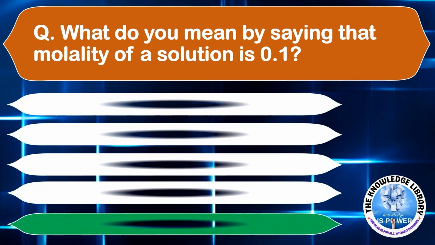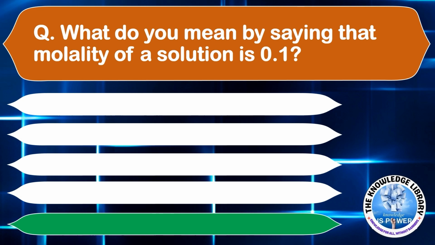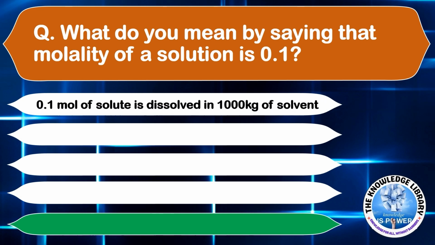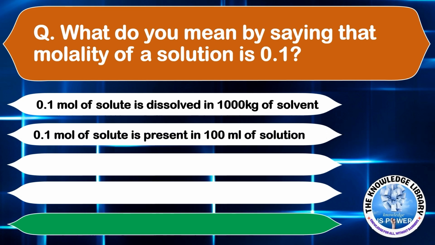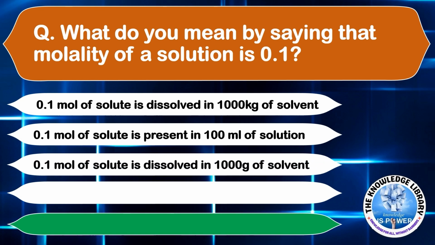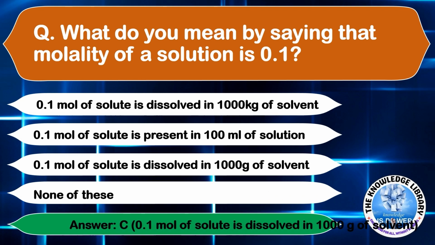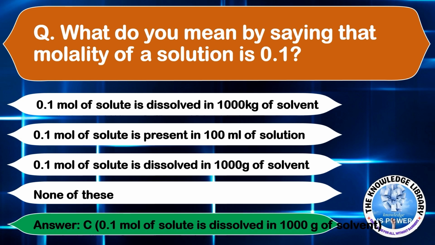What do you mean by saying that molality of a solution is 0.1? Option A, 0.1 mole of solute is dissolved in 1000 kg of solvent. Option B, 0.1 mole of solute is present in 100 ml of solution. Option C, 0.1 mole of solute is dissolved in 1000 gram of solvent. Or option D, none of these. The correct answer is option C, 0.1 mole of solute dissolved in 1000 gram of solvent. Moving on to the next question.